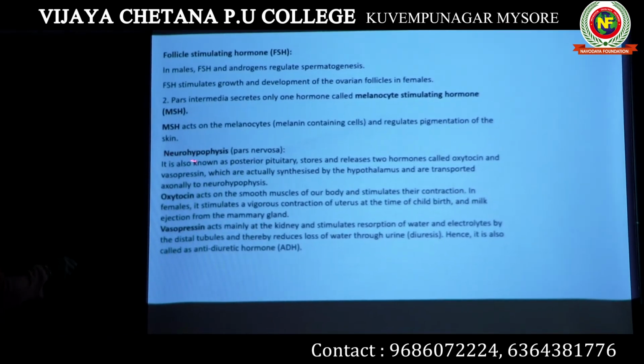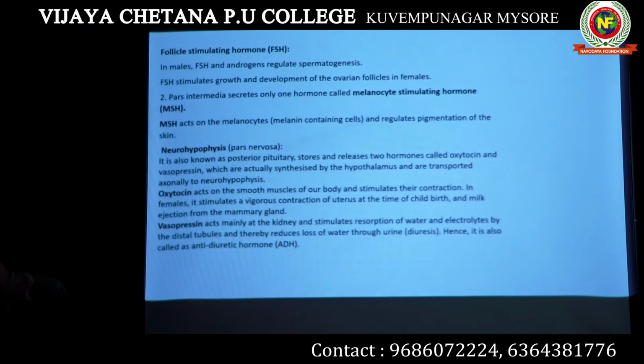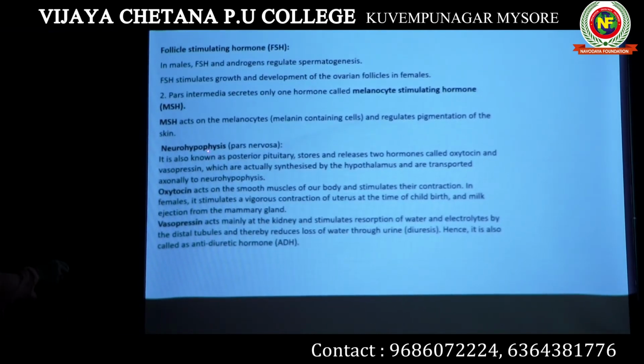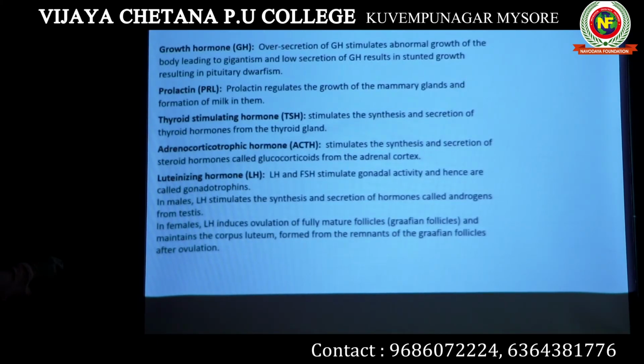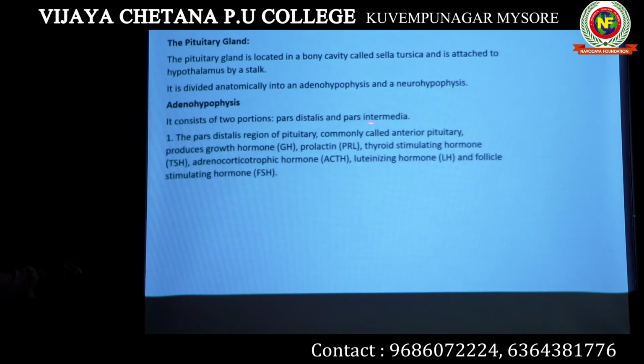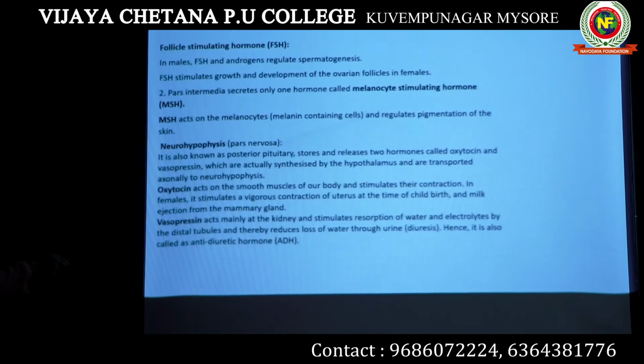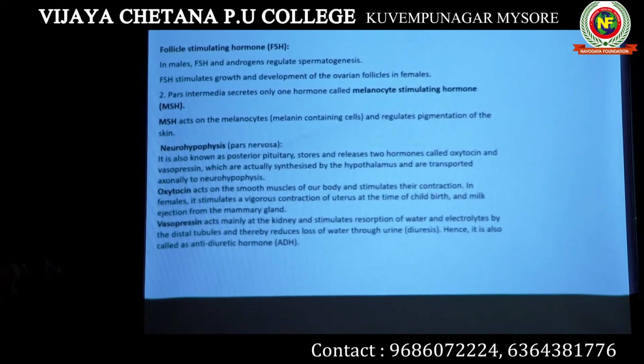Let's move on to the neurohypophysis region of the pituitary gland. The neurohypophysis region is also known as pars nervosa. Here we have studied pars distalis and pars intermedia; these are the two parts of the adenohypophysis. The neurohypophysis is known as pars nervosa.